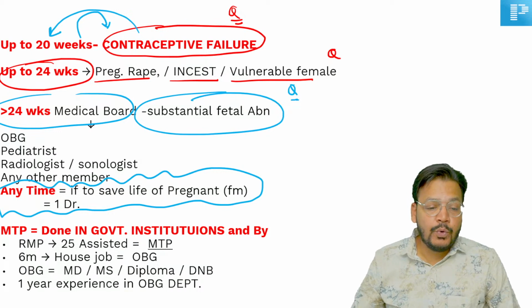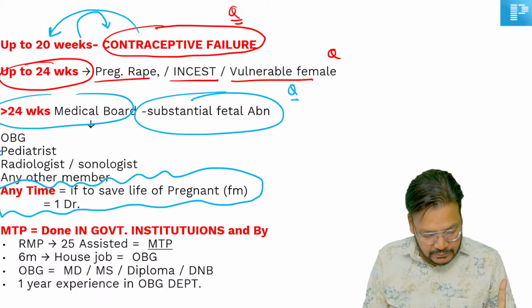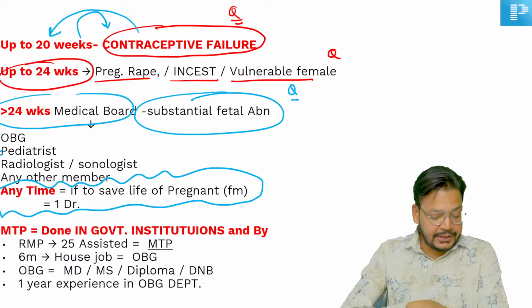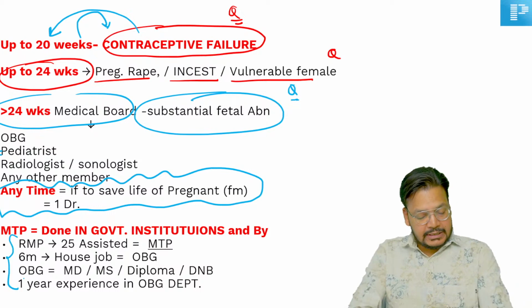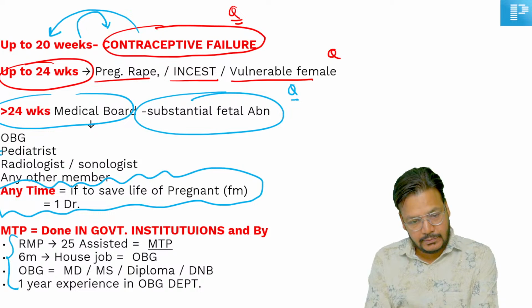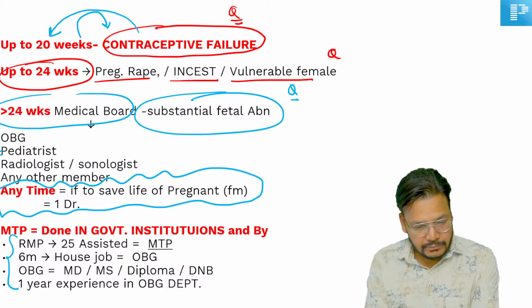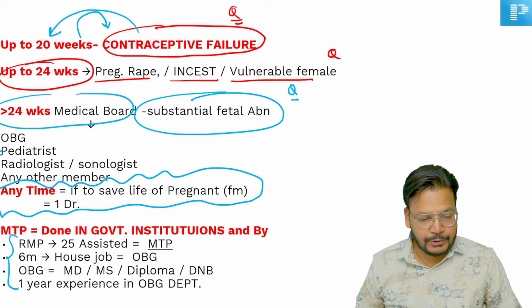And who makes the medical board? 4 doctors: obs gynae, radiologist, pediatrician, and any other member who is a gazetted officer. Who can do an MTP? A registered medical practitioner, assisted 25 MTPs, 6-month house job, OBG MD, MS or diploma, 1 year experience in the OBG department. You have to remember this.